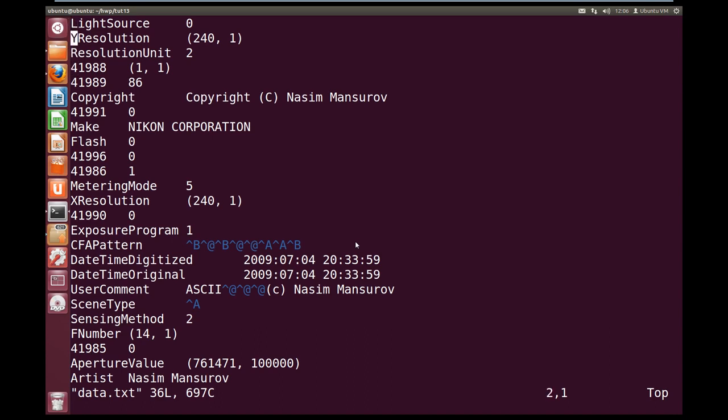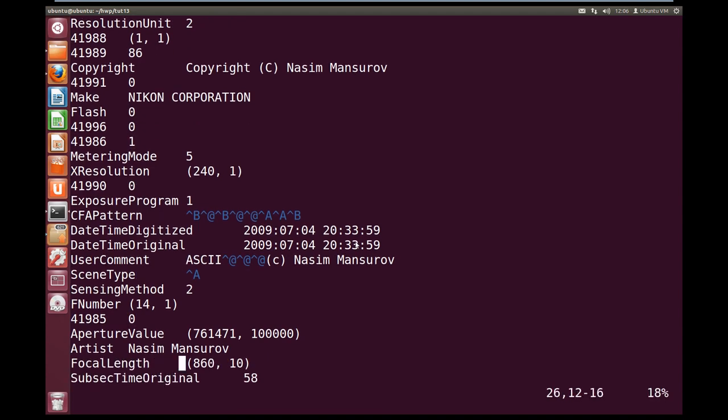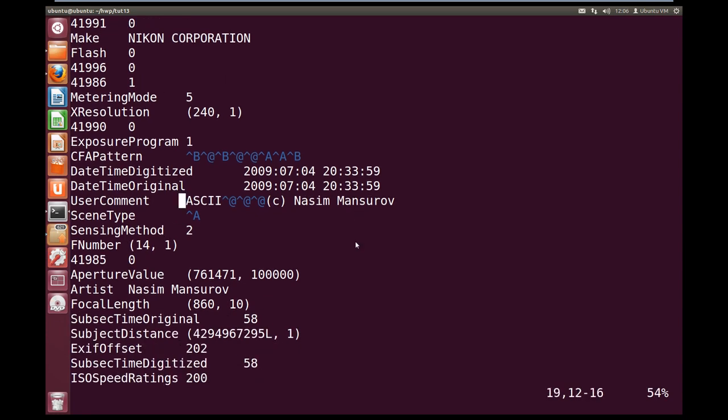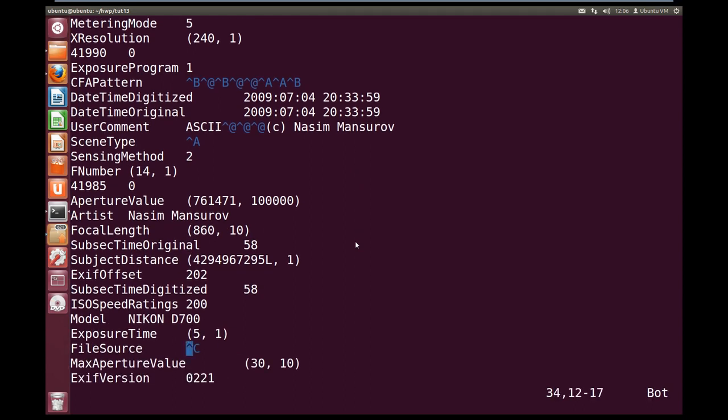So we've got the light source, the resolutions, copyright of the name who took it, what kind of camera he has, we've got a bunch of other like time that the image was taken, got the user comment, so it has his name in there, copyright, we've got the artist's name here, so we've got a bunch of other information, exposure time, file source, the EXIF version, and all sorts of stuff.